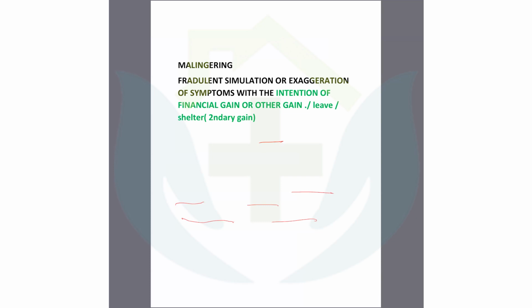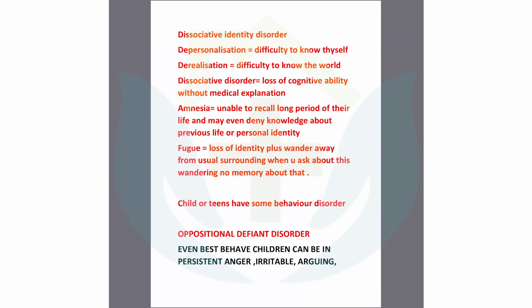And another one, malingering: fraudulent simulation or exaggeration of symptoms with the intention of financial gain or other gain like leave, shelter. So these are the secondary gain. If there is any intention of secondary gain, like I need shelter, I need some financial amount, at that moment it will be malingering. So the two are very similar, but there is some difference in the intention. So with the intention, you will identify this. These are very common, sometimes given in the final exam.